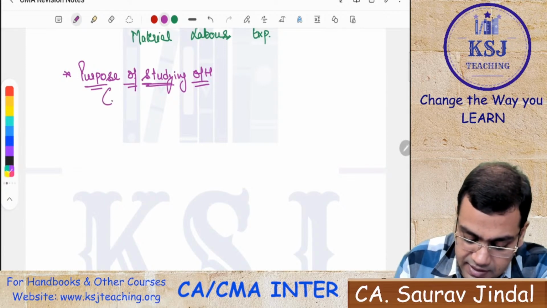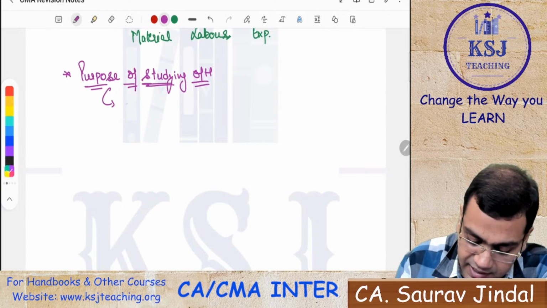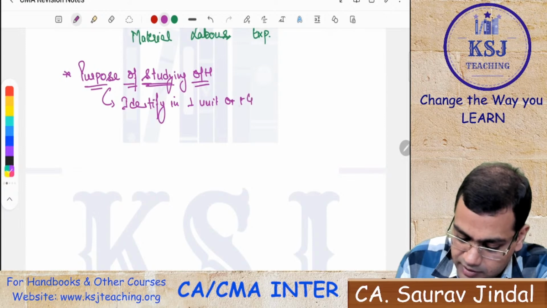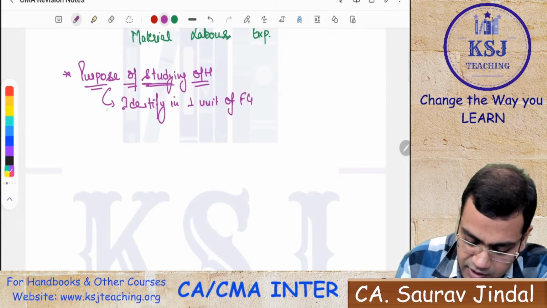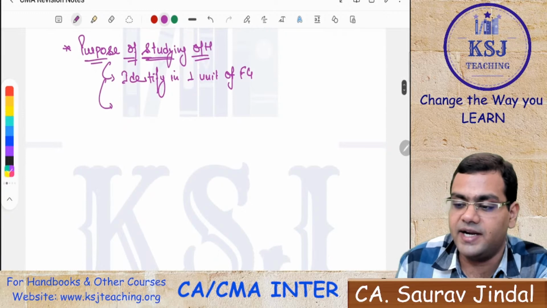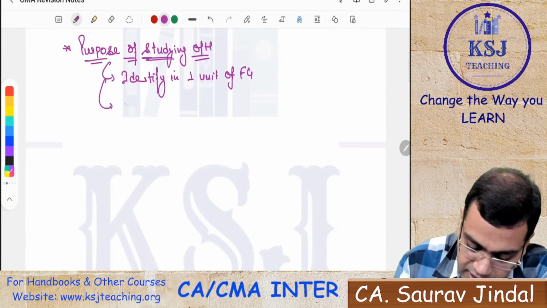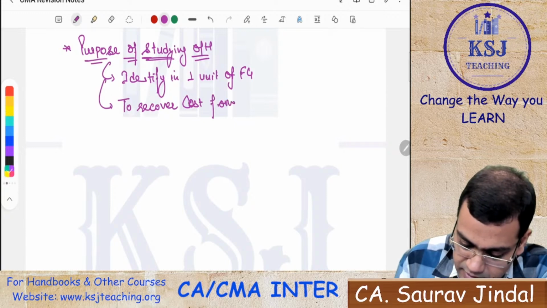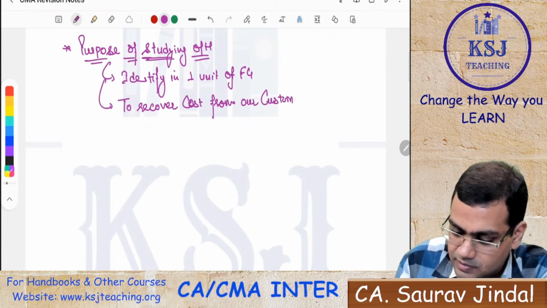So the purpose here is to identify it in one unit of finished product. And why is it important to identify it in one unit of the finished product? To recover the cost from our customer.